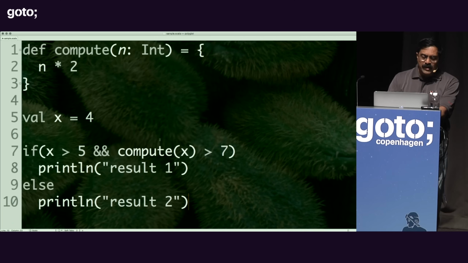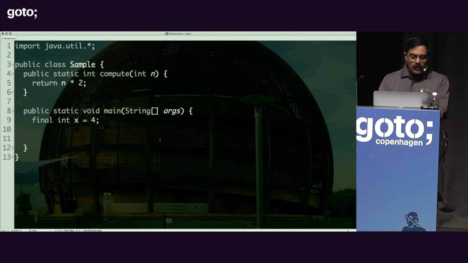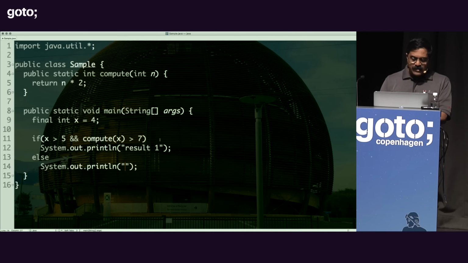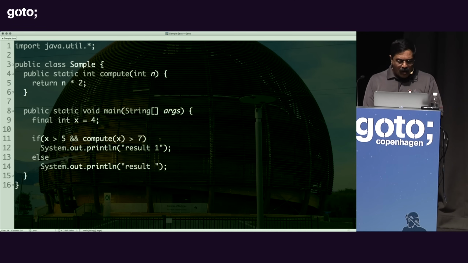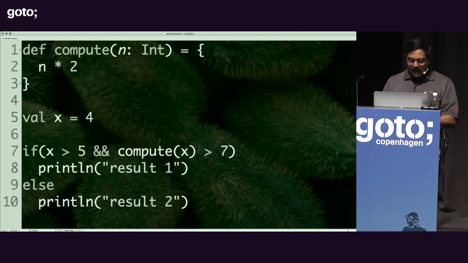I want to do something very similar to this on the side of Java as well. So let's go ahead and write that before we try to execute this. I'm going to say if x is greater than 5 and compute of x is greater than 7, I want to simply output result 1. Otherwise, I'll simply output result 2. So these two are pretty much similar functions between Scala and Java here, as you can see. But I'm going to execute this little code.